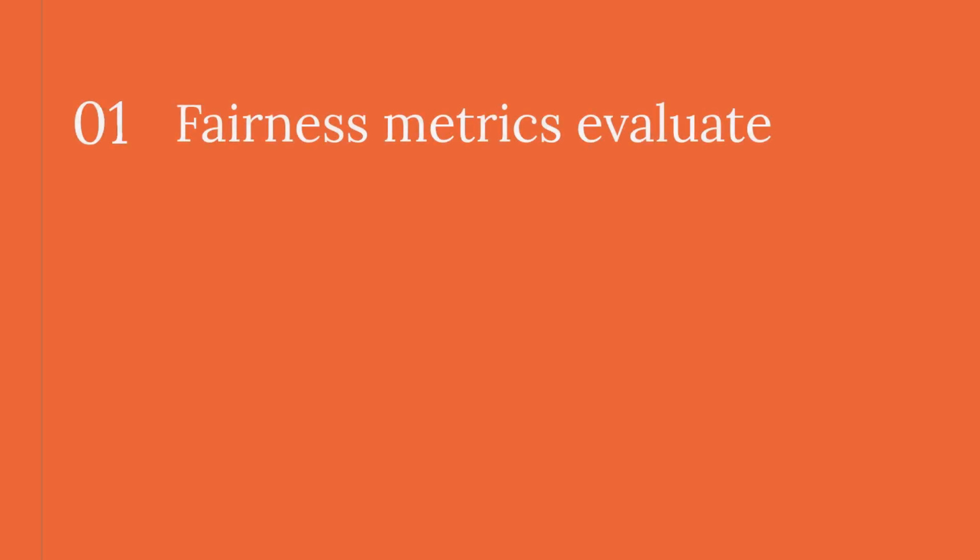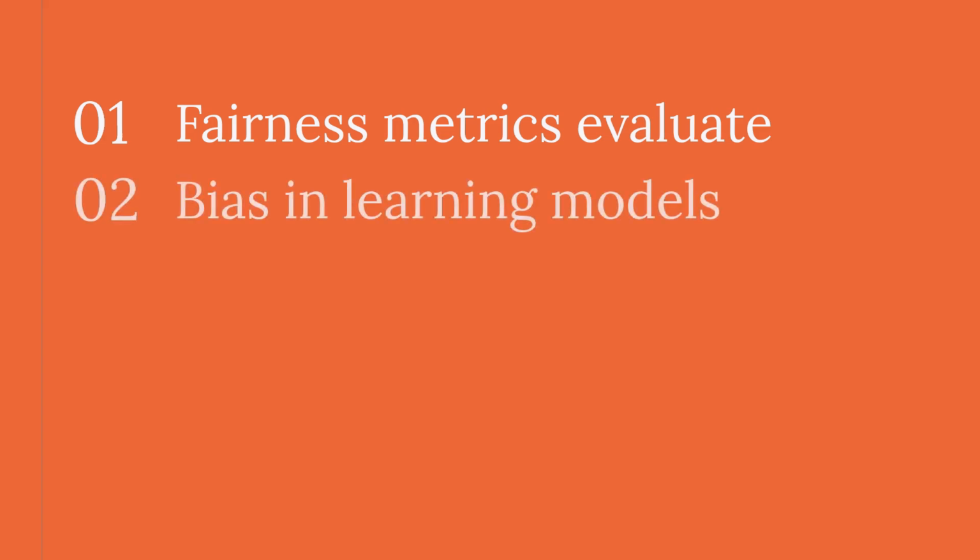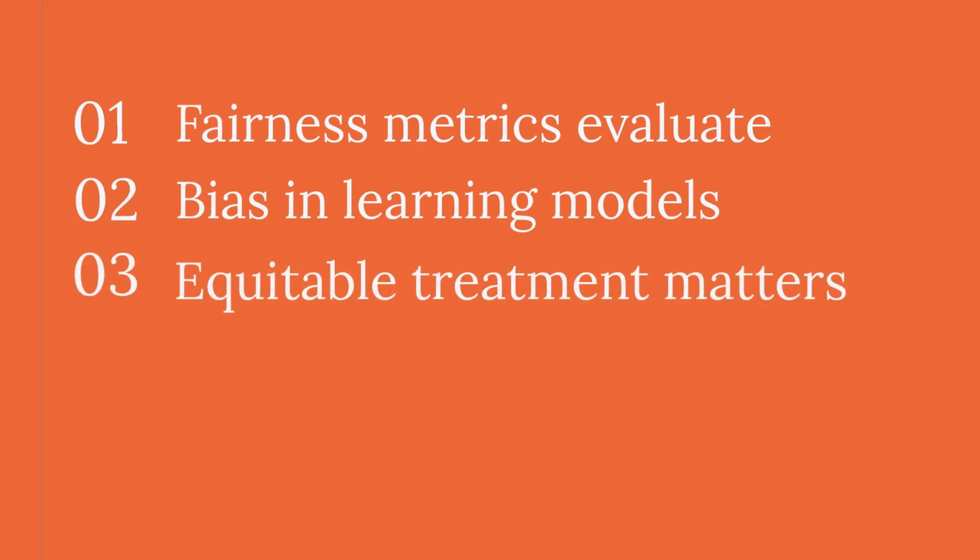Algorithmic fairness uses metrics and techniques to evaluate and address bias in machine learning models. Its aim is equitable treatment across demographic groups. The idea also connects artificial intelligence systems to ethical and societal norms. So, fairness is not only technical but also social.